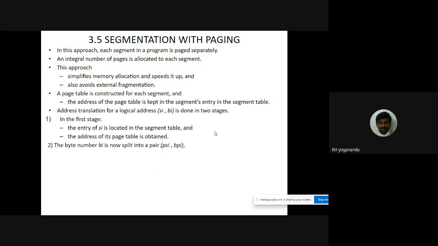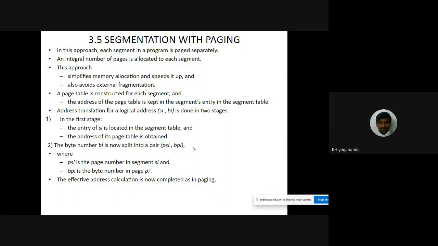Why? Because what we are saying here is the integral number of pages allocated to each segment. So we need to allocate page numbers to each of the segments. If there are more than one segment, we need to allocate page numbers to each of the segments. That is why PSI. And then we need to allocate the byte numbers to each of the pages. That is why BPI. So PSI is nothing but the page number in a segment SI, and BPI is the byte number in page PI. Okay, don't get confused. It's simpler.